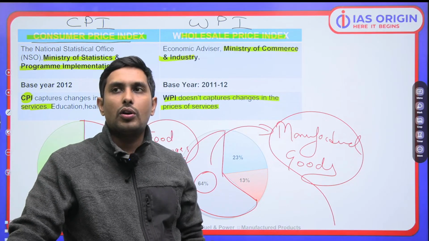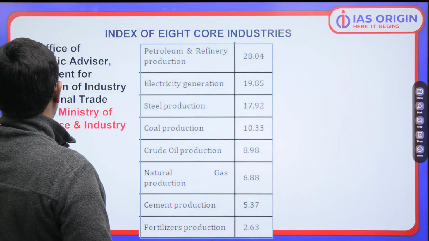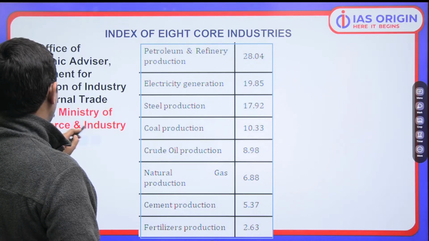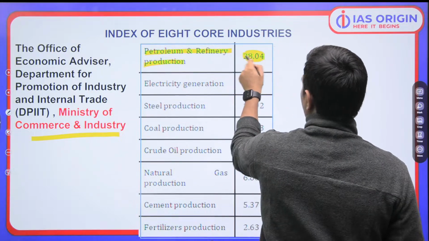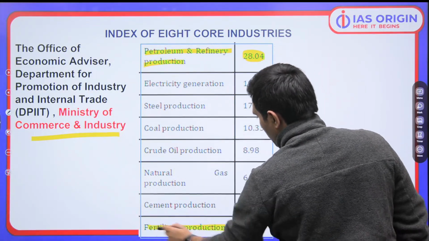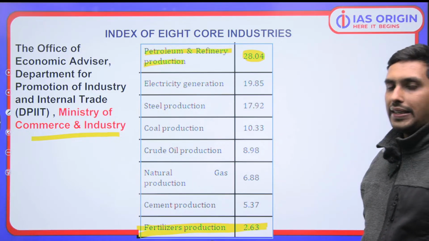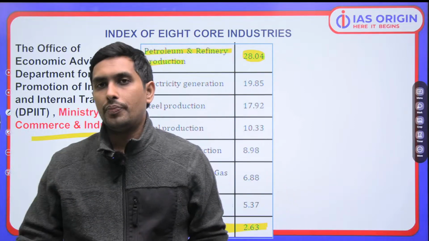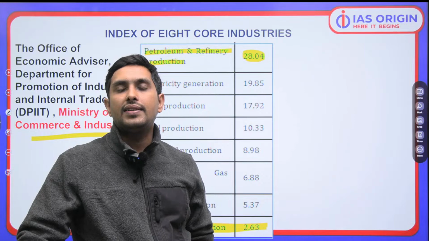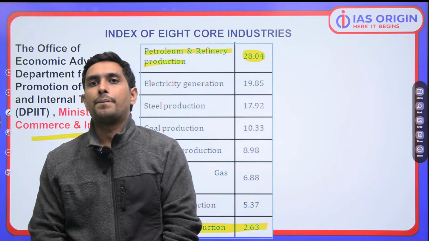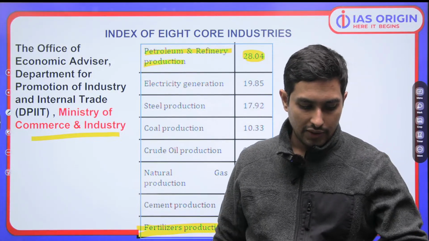I will also be talking about the other index, for example the 8 core industries index. So you should know the Ministry of Commerce is certainly coming up with this particular index. Here refinery products are getting the highest weightage of 28% and the lowest weightage is given to fertilizers production, that is only 2.60%. This is important. So at times a question comes that highest weightage is given to whom? Which of the following is getting the highest weightage? So we have to understand this point very, very precisely. Clear? Everyone, I hope you are understanding this point very, very precisely.